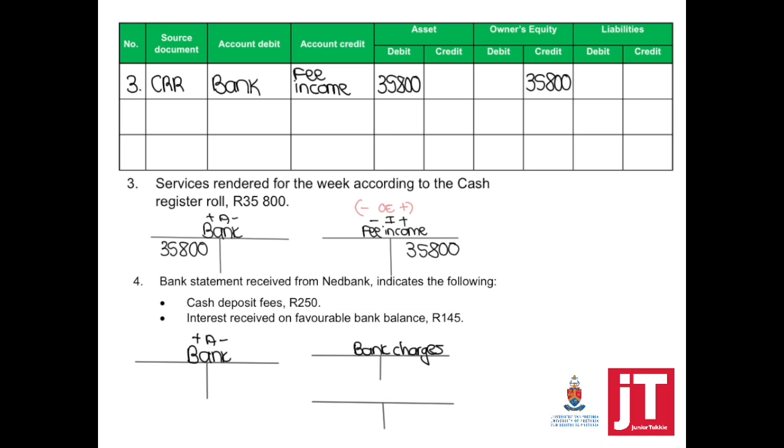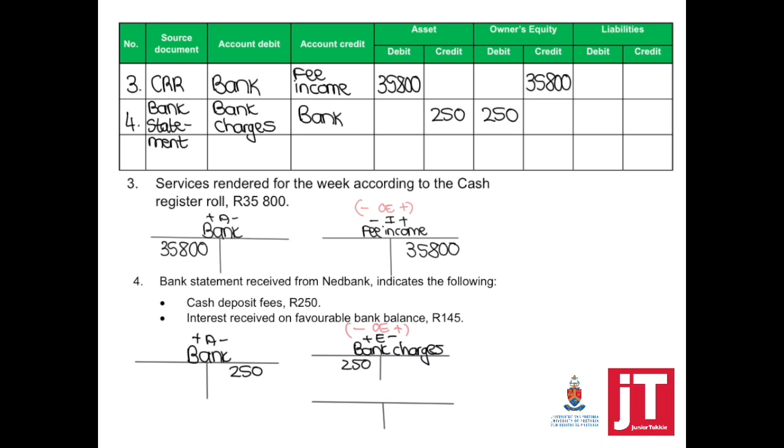So when we see cash deposit fee, that will always be shown as bank charges, which is an expense to the business, and it will have a negative effect on our owner's equity. So we start with the first transaction, number 4. Source document, bank statement, account debited, bank charges, account credited, bank, asset, credit, owner's equity, debit.